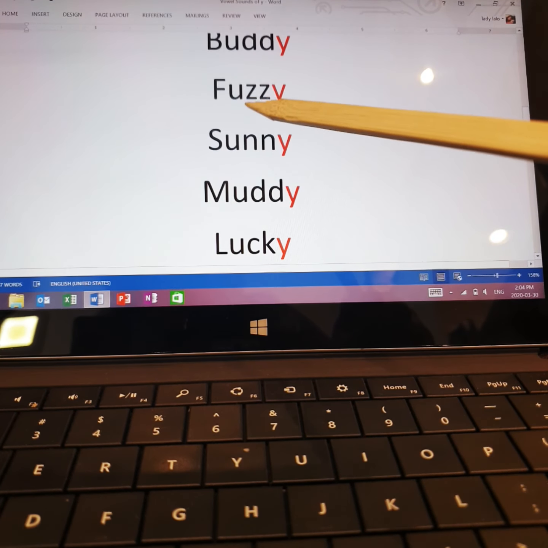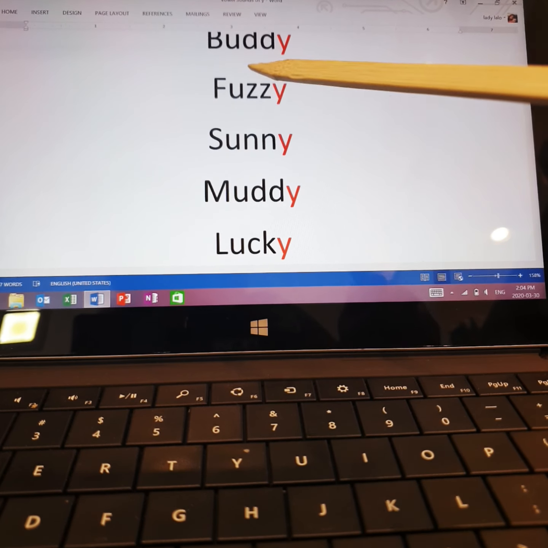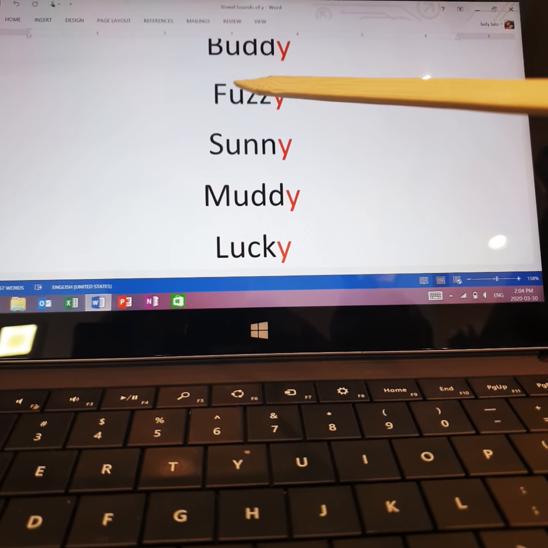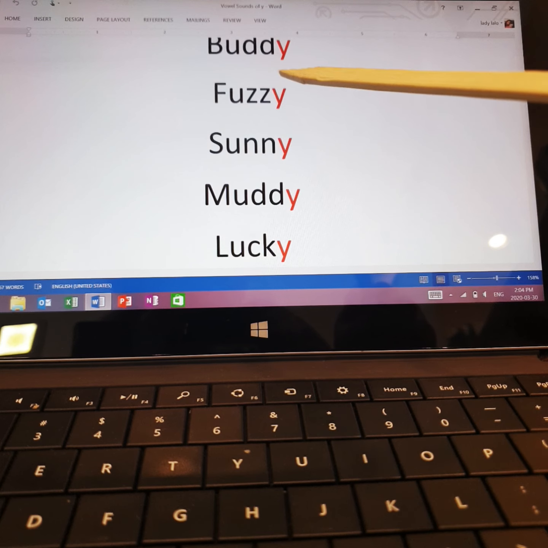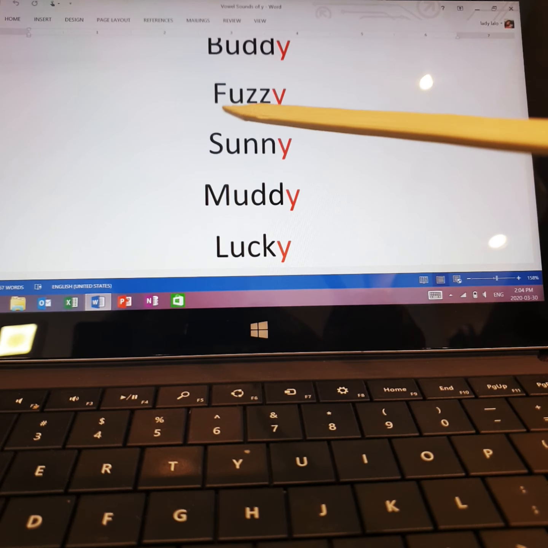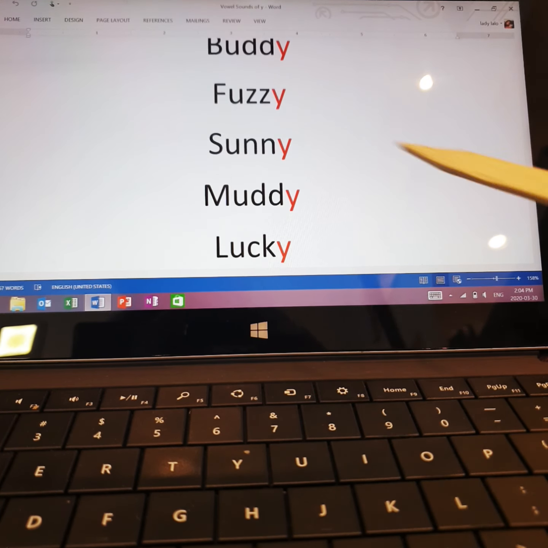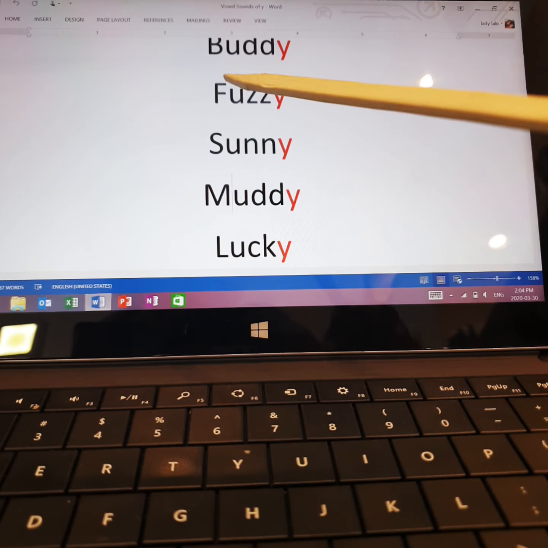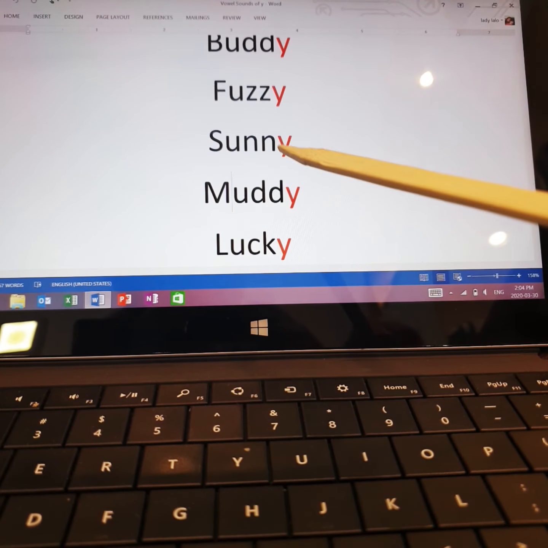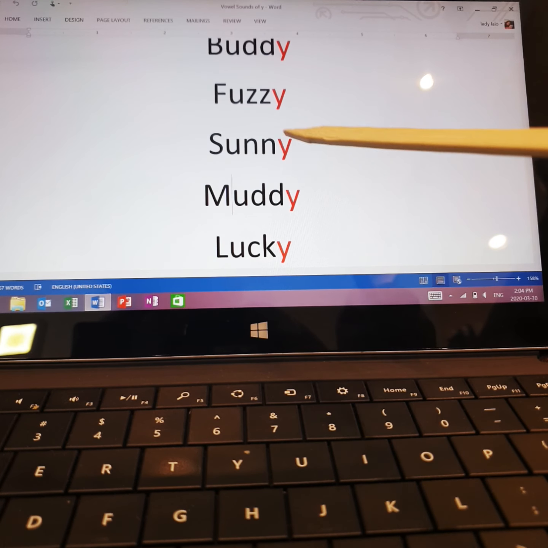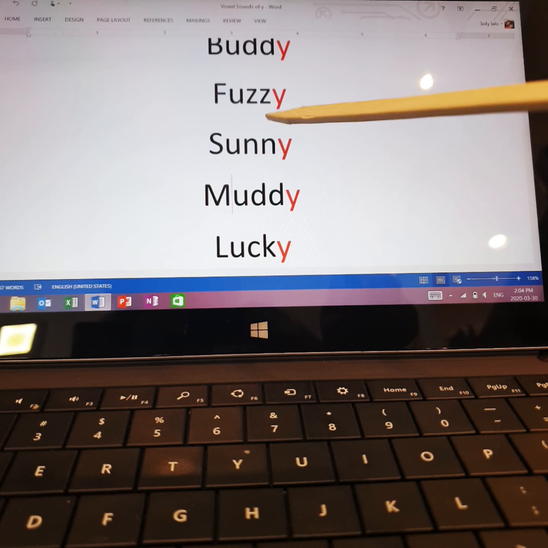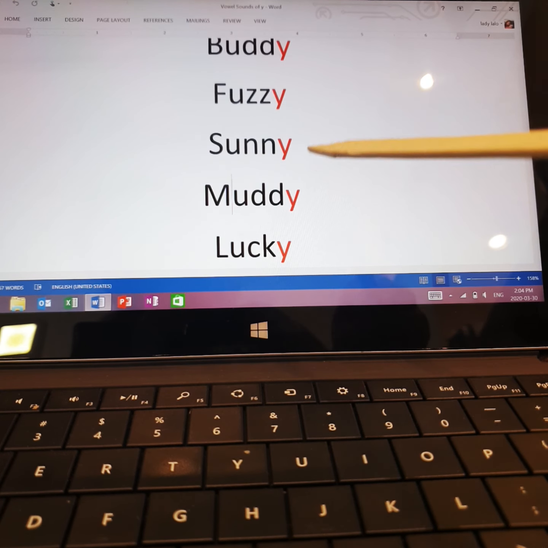And also this word has what? 2 syllables, okay? Here we have 1 vowel, 2 vowels, so it has 2 syllables. The sound of Y here is E, fuzzy. Now, sunny, also it has 2 syllables. U, 1 vowel, Y, 2 vowels, so I have what? 2 syllables. The sound of Y is E.